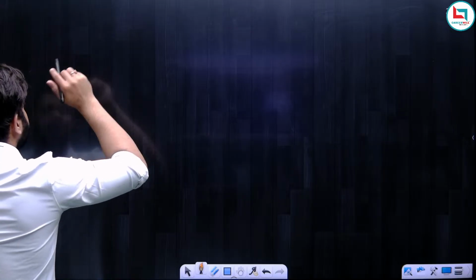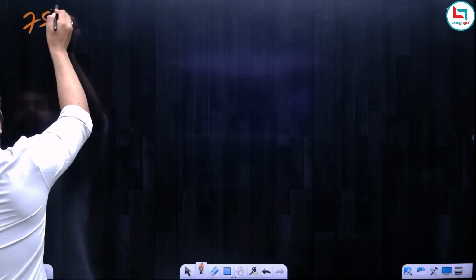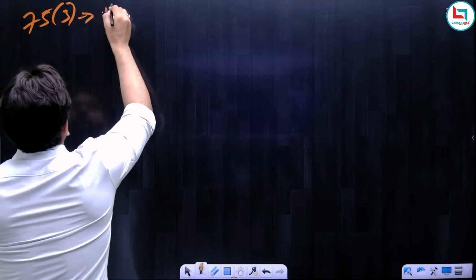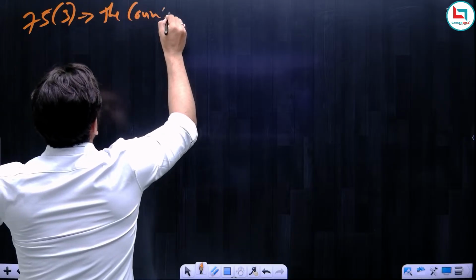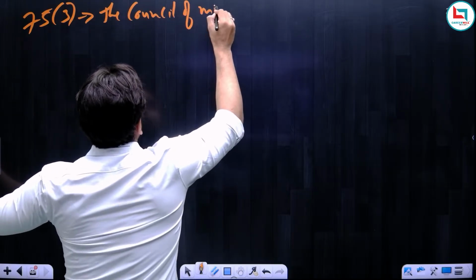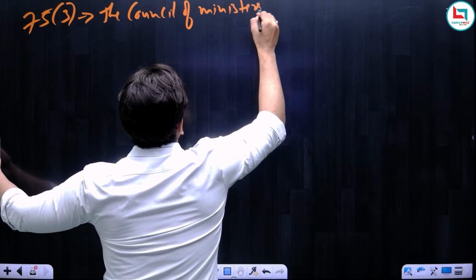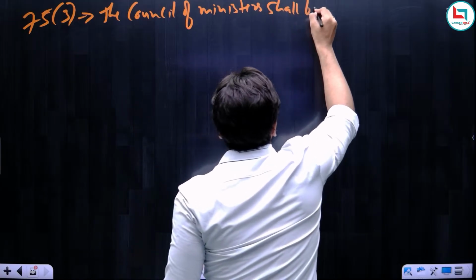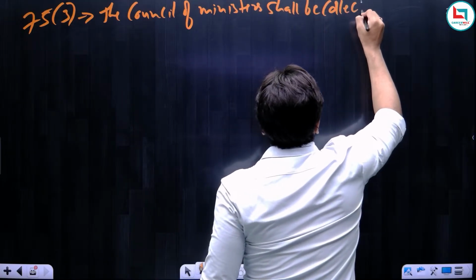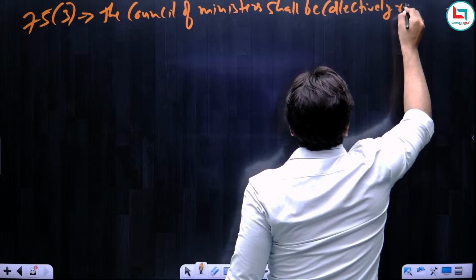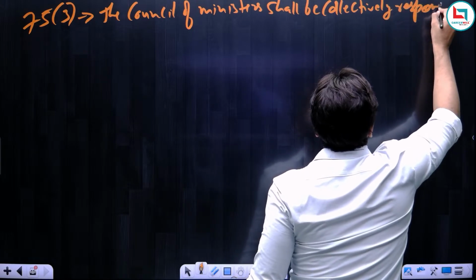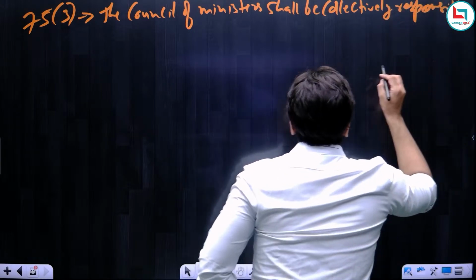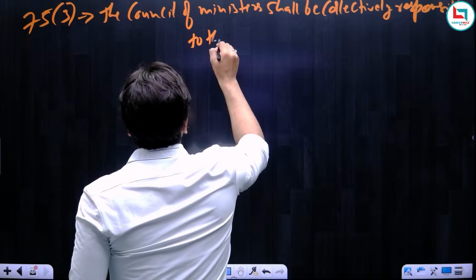According to Article 75 clause 3, the Council of Ministers shall be collectively responsible to the Lok Sabha.